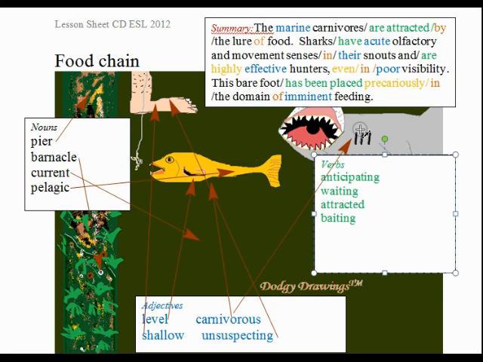Looking quickly at some verbs, both the fish and the shark are anticipating, and you could also say the person fishing is anticipating a catch. The person fishing particularly is the person waiting for an event to happen. The fish is attracted to the bait and the shark is attracted to the fish. The verb to describe using bait is baiting.